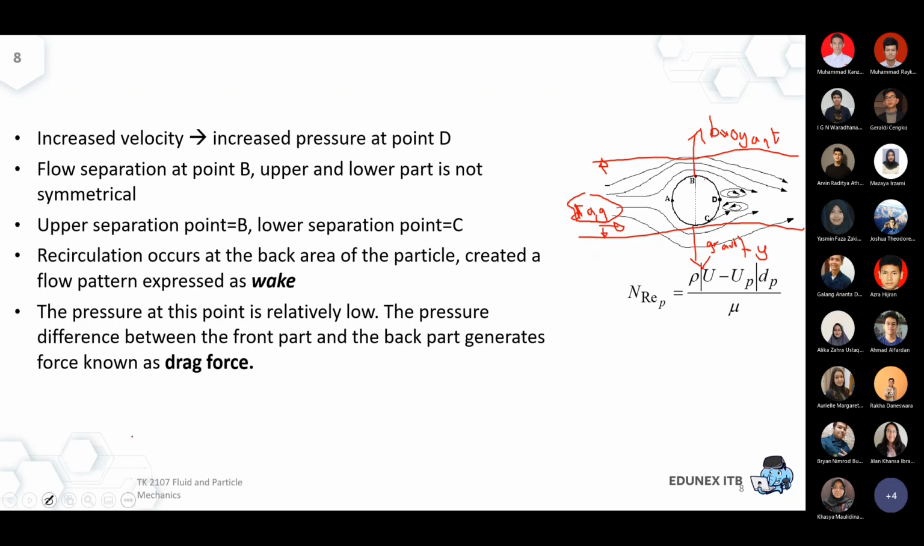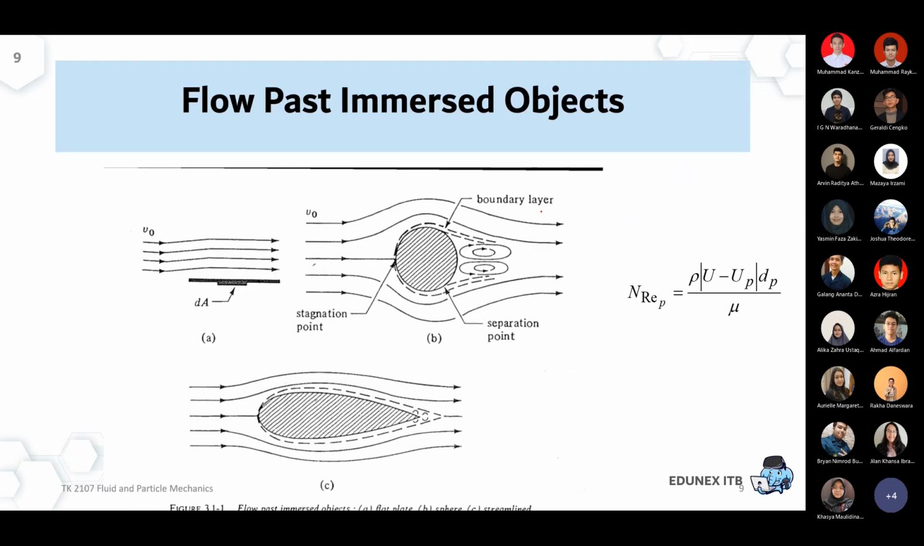Okay, so here is more explanation about drag force. The pressure at this point is relatively low. The pressure difference between the front part and the back part generates a force known as the drag force. Because of the difference between the pressure at point B and point C, or point D versus point A, this difference in pressure causes what is known as a drag force.